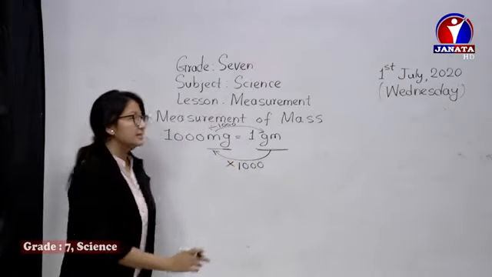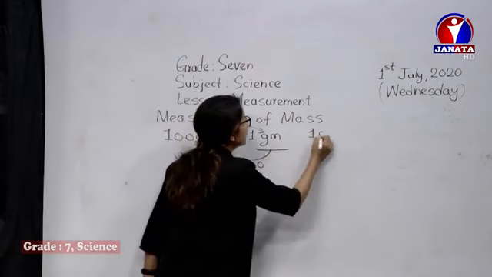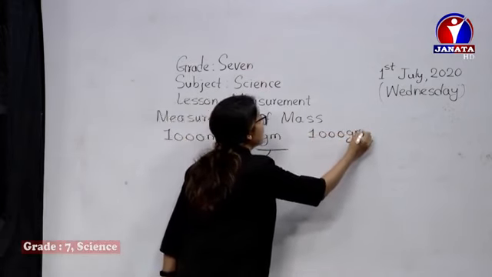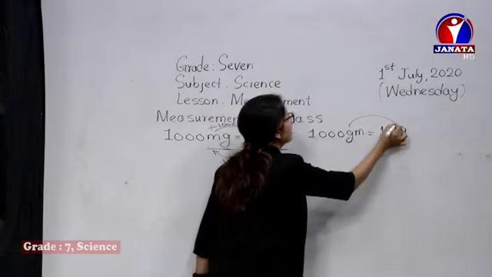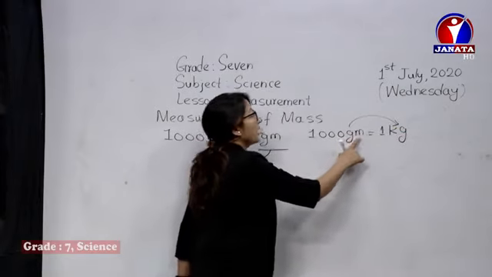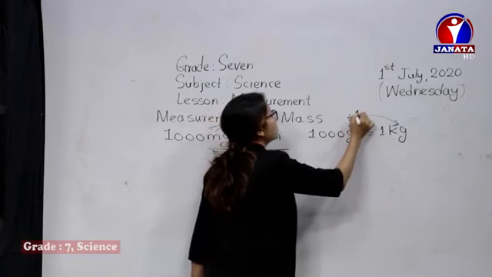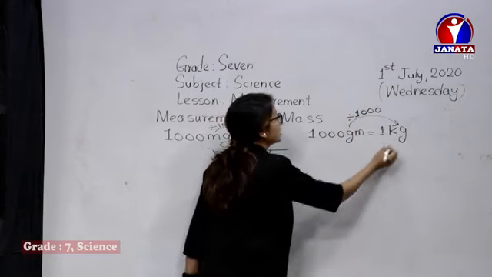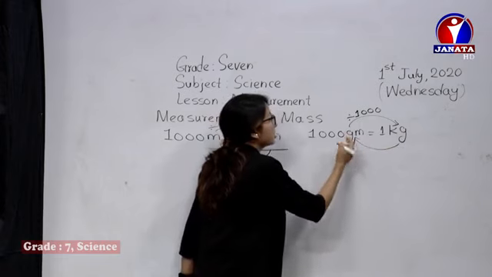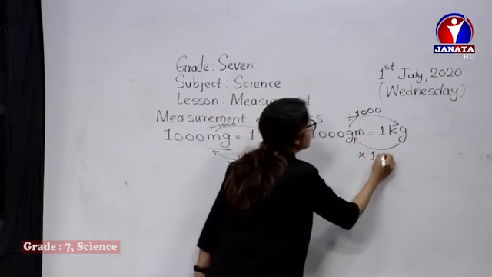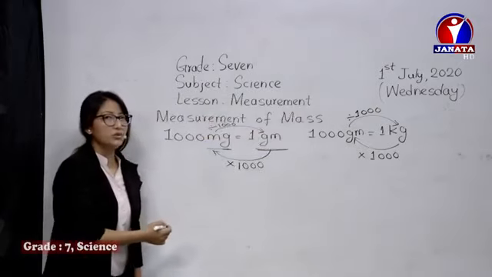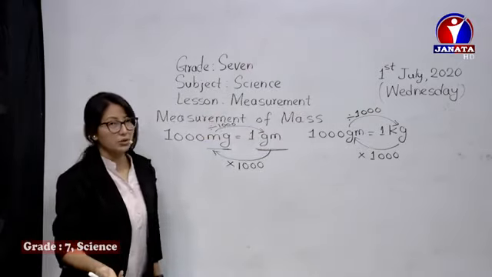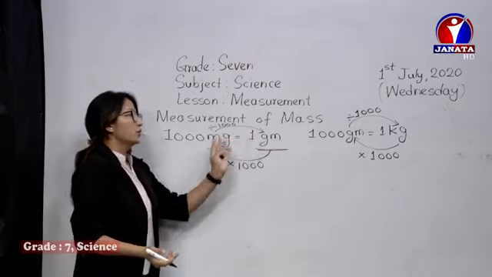Similarly, we have other relations. 1000 gram is equal to 1 kg. Here also the same: if you have to change from gram to kilogram, you have to divide by 1000, and if you have to change from kilogram to gram, you have to multiply by 1000. Similarly, we have 100 kg equals to 1 quintal. There also the same rule applies.